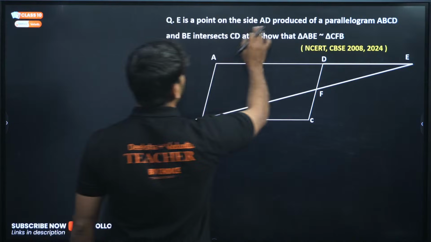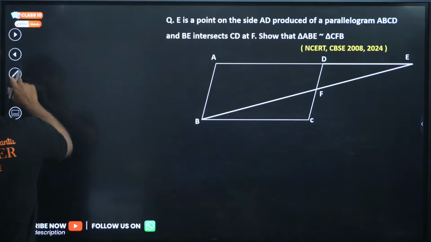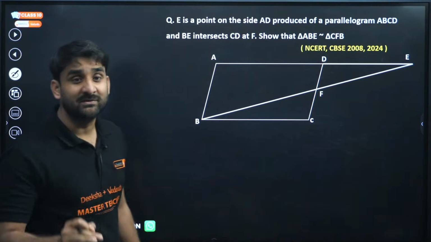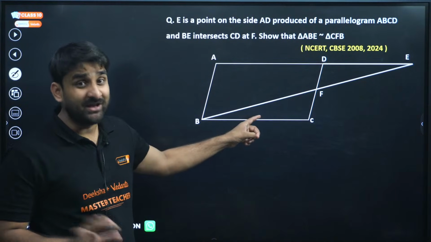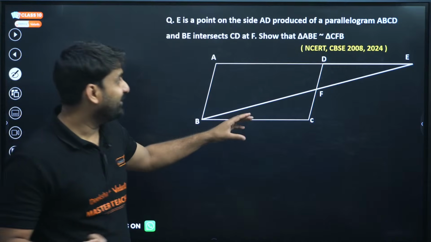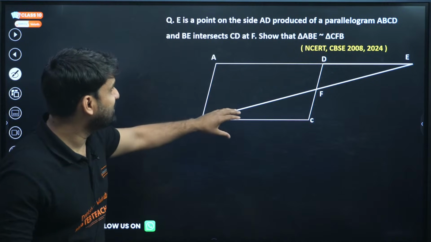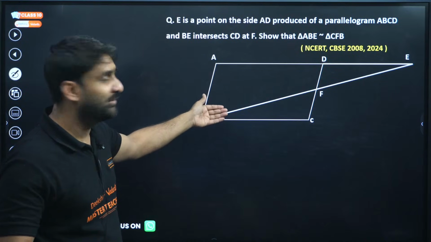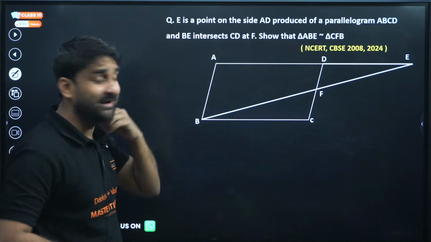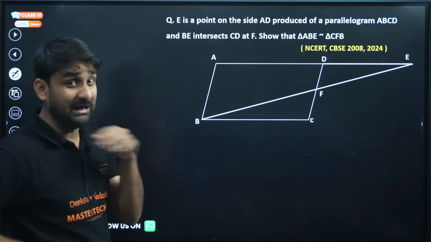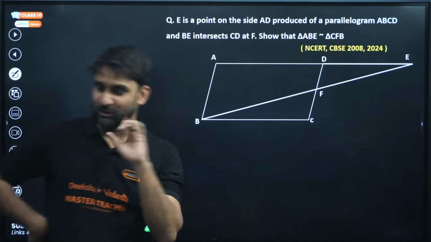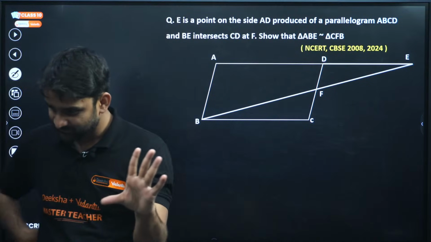E is a point on the side AD produced. My dear champions, my all 10th champions, this question looks very scary, I know. When you first look at this question, it looks very scary and you might get afraid. But let me tell you honestly, the solution of this question is very easy. It looks scary, but it is very easy, trust me.